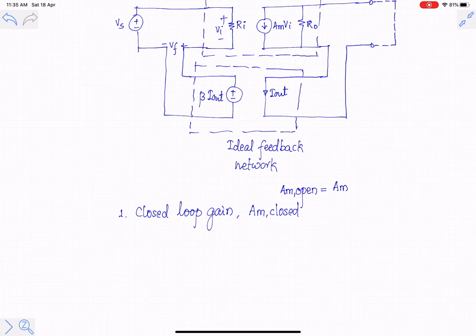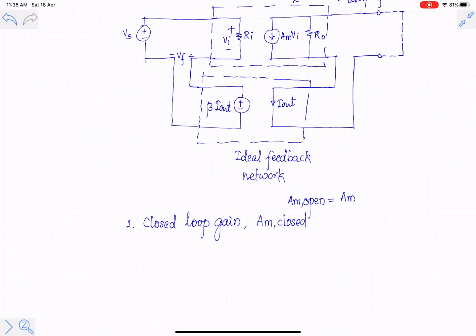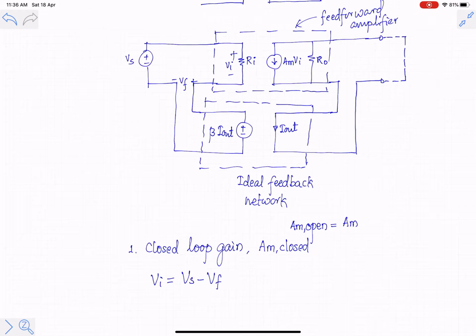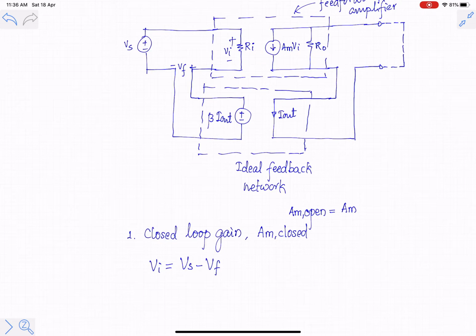Now from the figure, it is clear that Vi is equal to Vs minus Vf. This current is equal to I out.